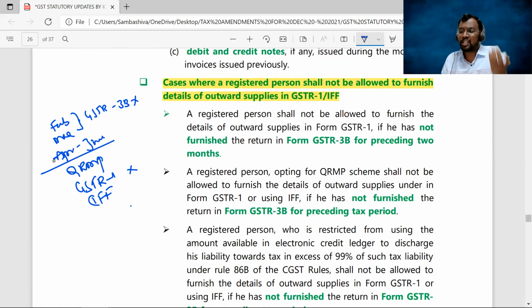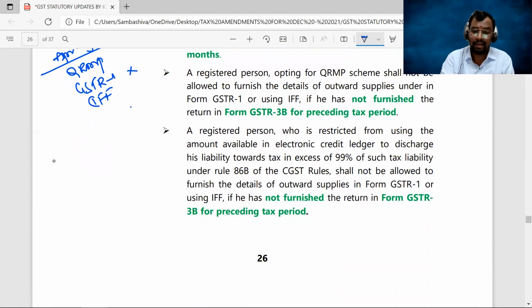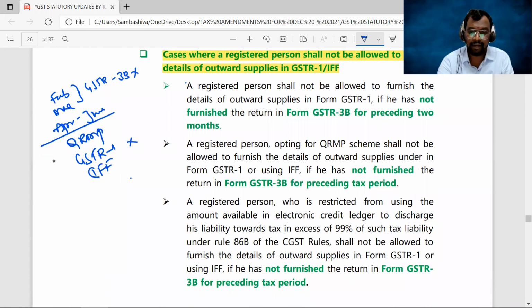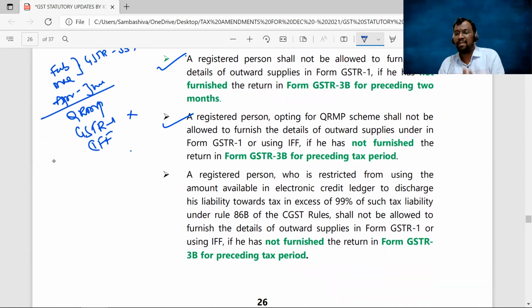And the same logic holds good for IFF as well. In the preceding tax period, if you have not filed your GSTR 3B, then for the current tax period you cannot upload your invoices in GSTR 1 or by using IFF. Clear? And another contravention. Sir, in the last class, we discussed rule number 86B, right? The utilization of balance in the input tax credit ledger. We have discussed that now, sir, right?